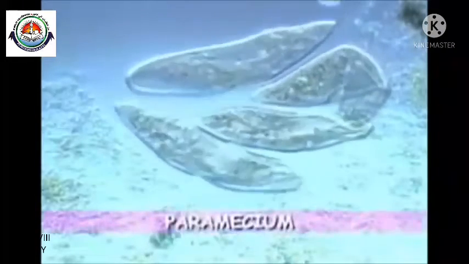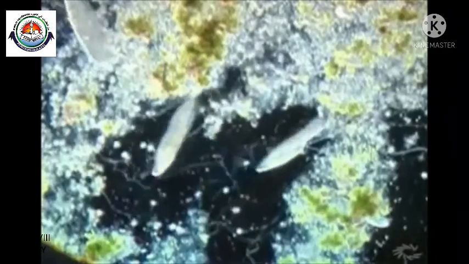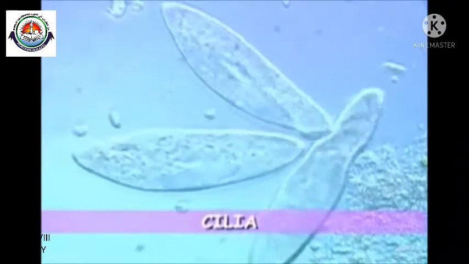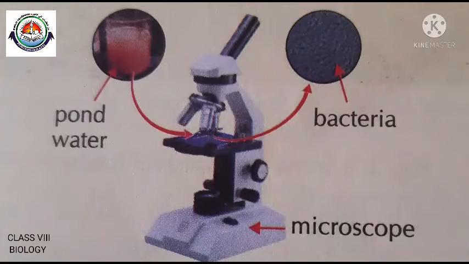Protozoa, amoeba, pseudopods, paramecium. All these microorganisms will be present. Similarly, we can collect some moist soil from the field in a beaker, add some clean water to it and mix well. After the soil settles down, take out water with the help of a dropper, put a few drops of water on a slide and observe under a microscope.